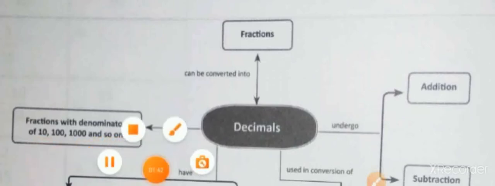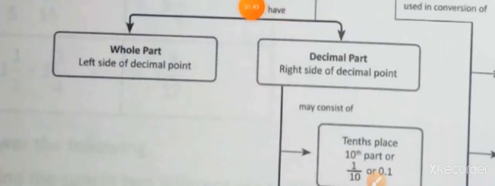Now the concept map of decimals. Decimals can be converted into fractions. Decimals undergo the operations of addition and subtraction. Decimals are fractions with denominators of 10, 100, 1000 and so on. Decimals have two parts, a whole part and a decimal part.